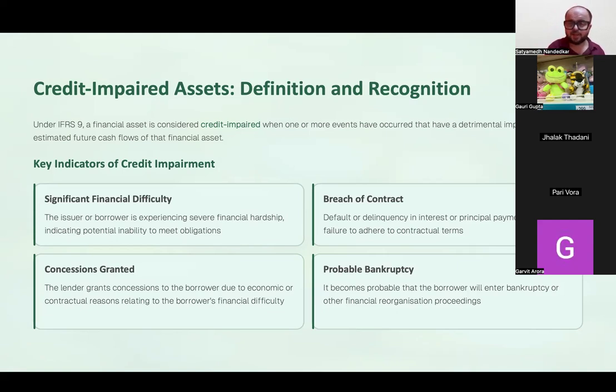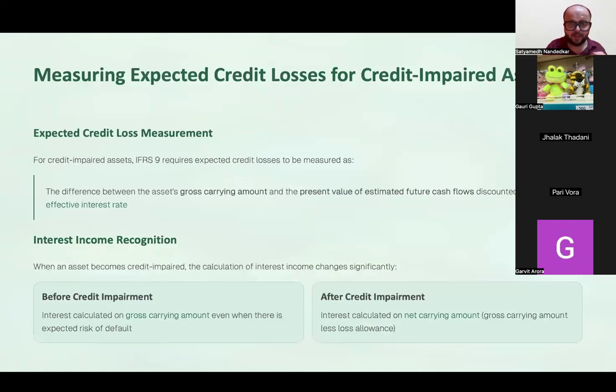If you are asking for concessions from a supplier, then the only circumstance when you will do it is when you are going through a significant financial difficulty, or there is a probable bankruptcy. All of these are indicators of assets becoming credit impaired.